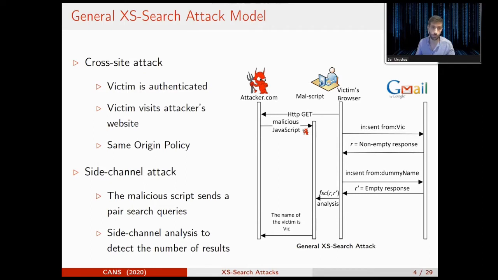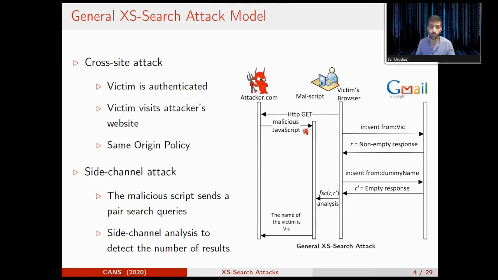This leads us to the side channel attack. We cannot directly access the data, but maybe we can leak the data piece by piece using a side channel attack. So let's see the figure on the right side of the slide. The victim visits our site. He gets back a malicious JavaScript. This JavaScript sends a pair of search requests. The first one is a real search request in the Gmail sent folder. It searches for all the emails that are sent from Vic.